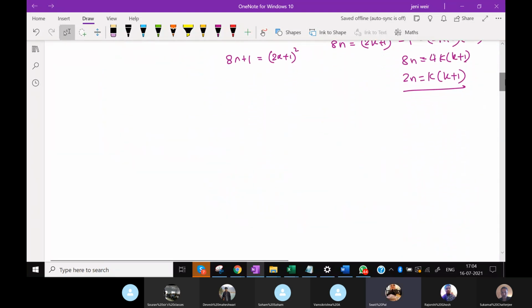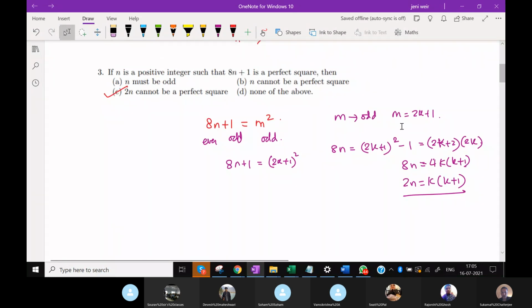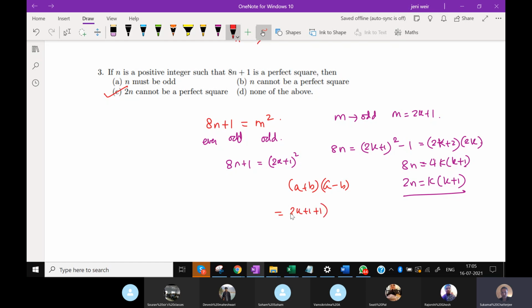So how come it be 2k plus 2? M is equal to 2k plus 1. So I transpose 1 on the other side. So 8n equals 2k plus 1 whole square, which was m square, minus 1. So this is of the form a square minus b square, that is a plus b into a minus b, which is 2k plus 1 plus 1 into 2k plus 1 minus 1, which is 2k plus 2 into 2k.